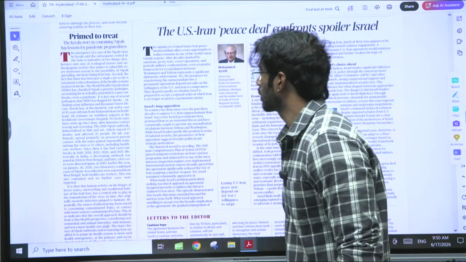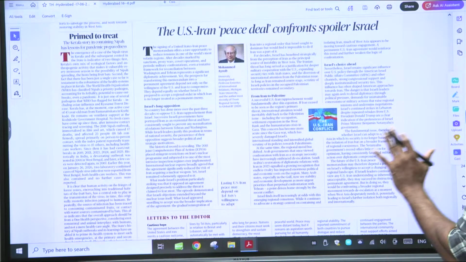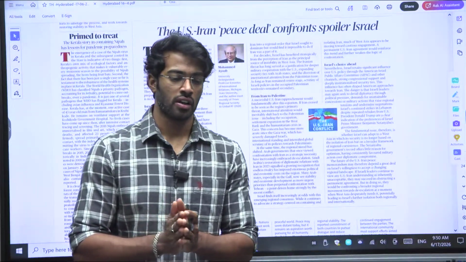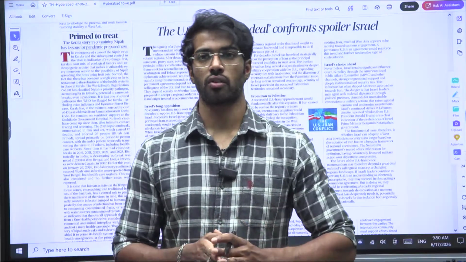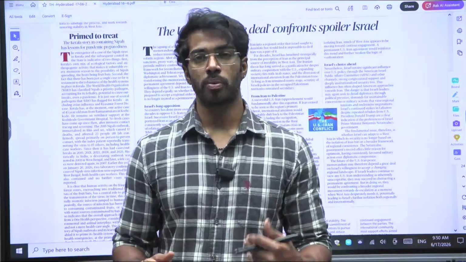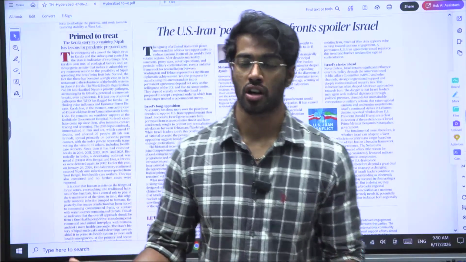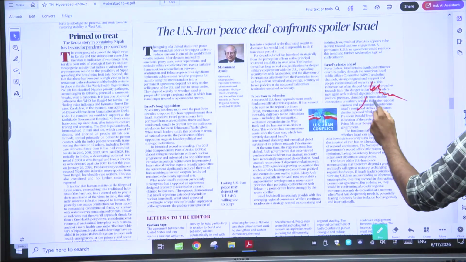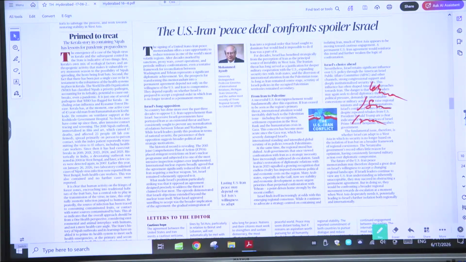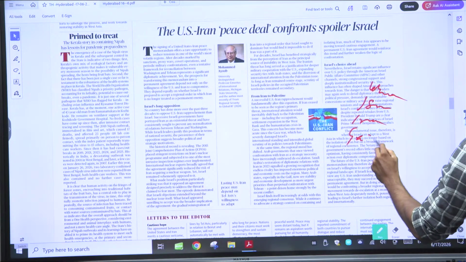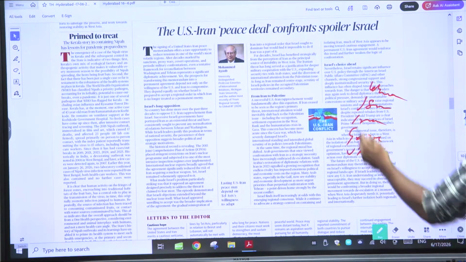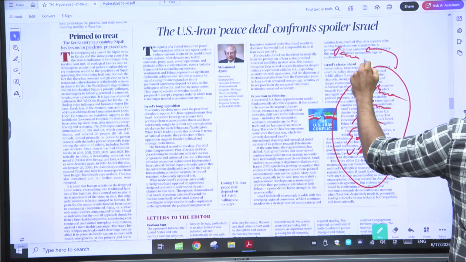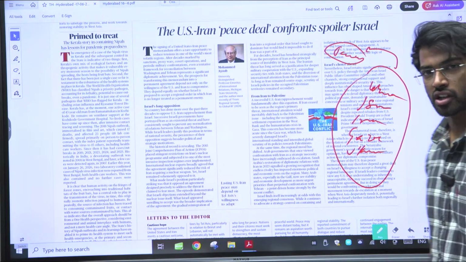But there are things that we need to keep in mind. This particular editorial is saying that just like how the US and Iran made peace agreements, right? If we want to resolve any dispute or any conflict, it should not be through wars. It should be through peace agreements. You can actually see many wars have happened, right? Lebanon is there, then Israel, Iran, and you can actually see Gaza, Ukraine. All of these many wars have happened, and out of all of these wars, it is only the peace agreement which stopped everything.